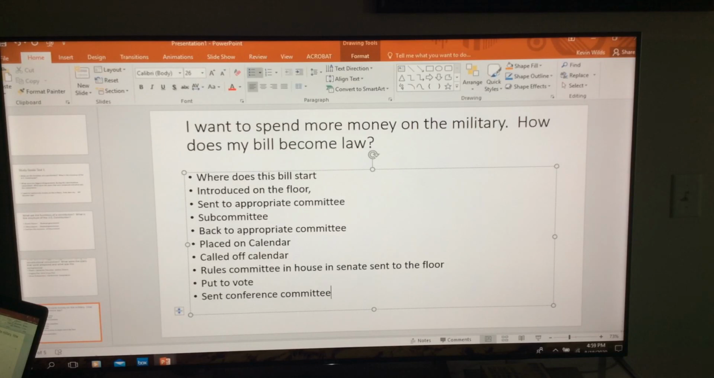You have to go through each step, and I've written it in a certain way. I want to spend more money on the military for that reason, so that it goes through each of these steps. If you have questions, you can talk with me in Zoom, and I'll be more than happy to go over these steps with you if you want to go more in depth. I just want to keep these videos short.